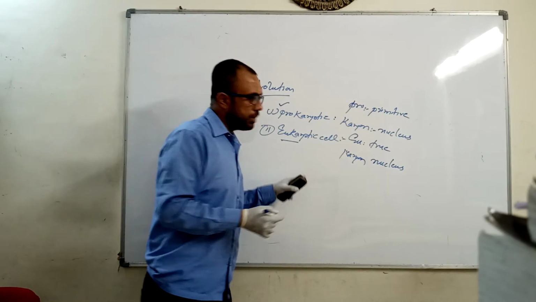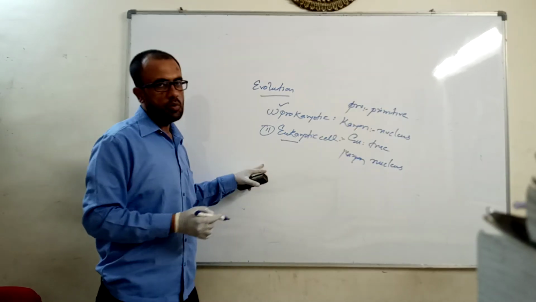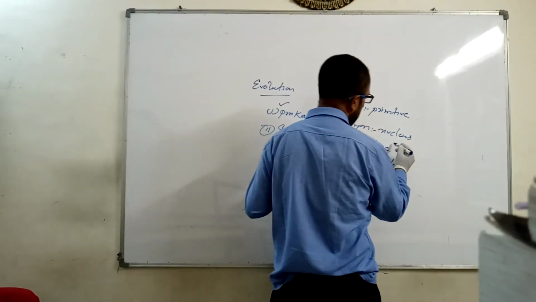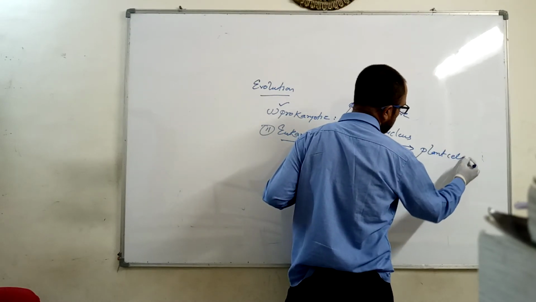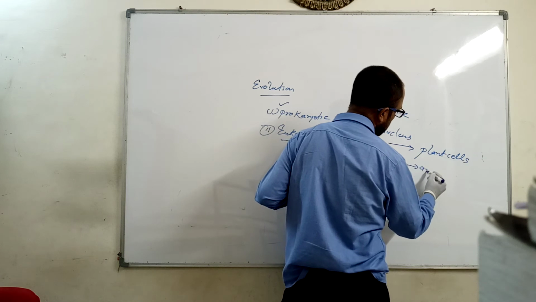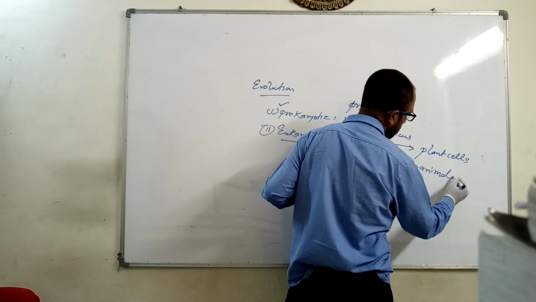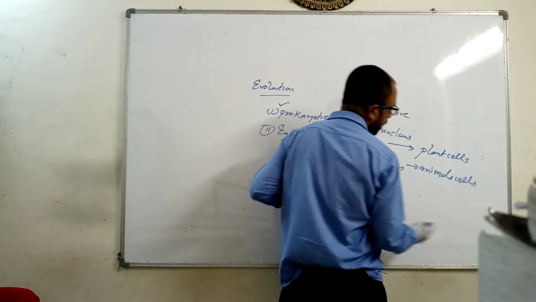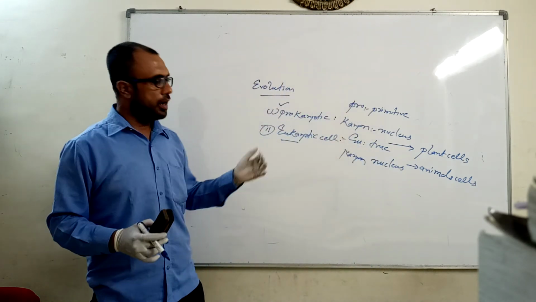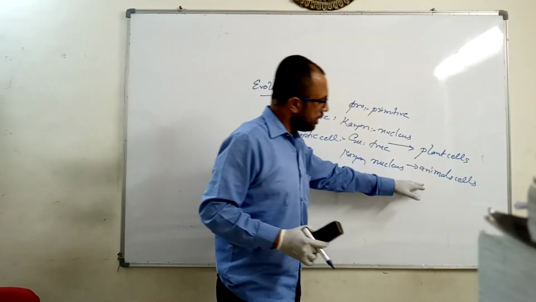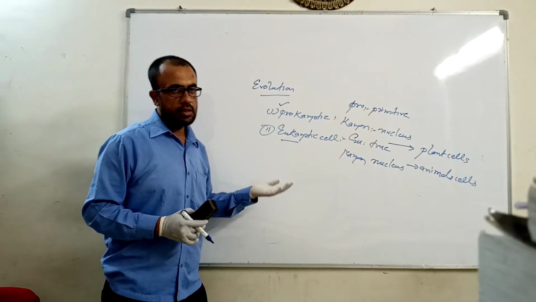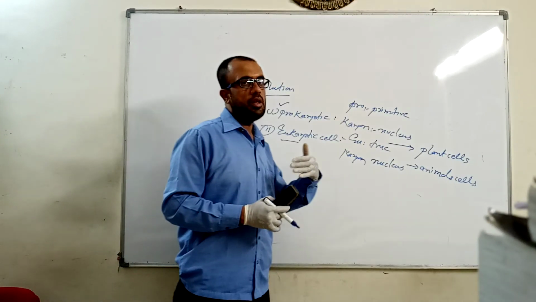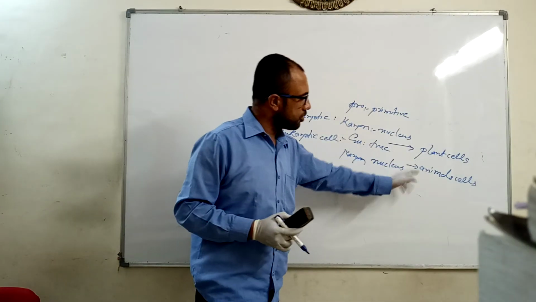Here I would like to inform you that the eukaryotic cell involves two further types of cells. Those are the plant cells and the animal cells. Again, a number of differences arise between the plant cell and the animal cell, for example in the organization and structure of these two cells.